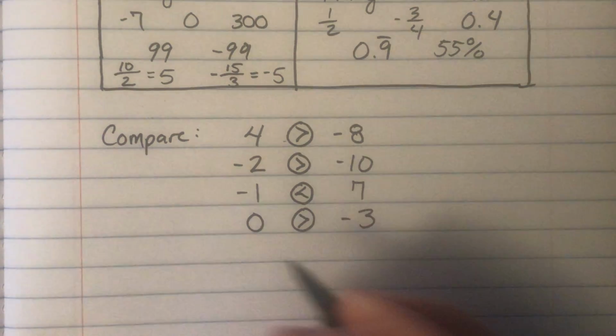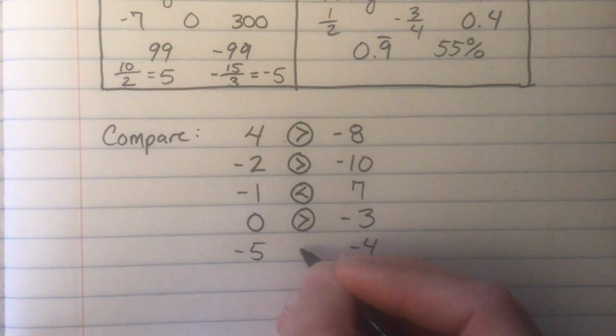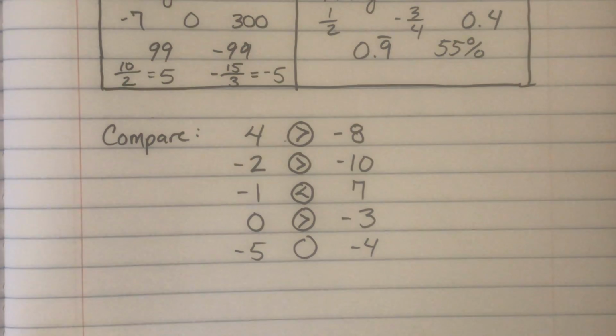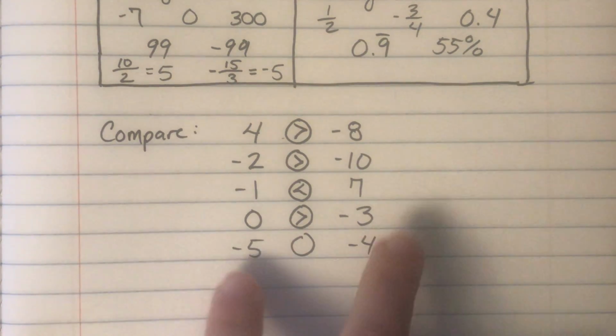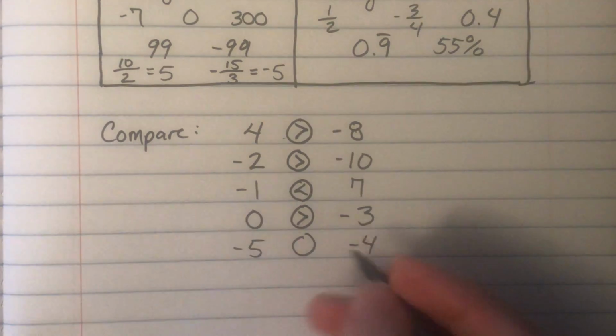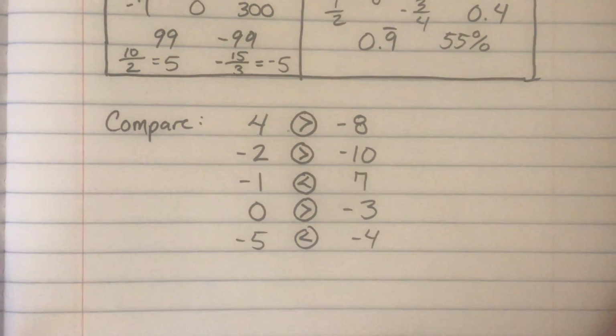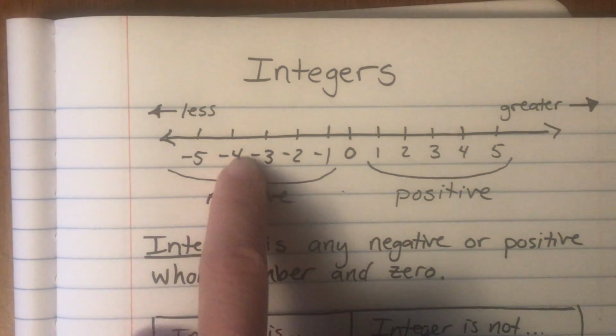All right. Let's do one more where we compare two negatives. So let's compare negative 5 and negative 4. Now, again, 5 looks bigger than 4, but remember, we're dealing with negatives here. So which one of these is actually the bigger number? The bigger number, the greater number, is actually negative 4. And we can, again, double check this. So the alligator is going to eat negative 4. We can double check this on our number line up here.